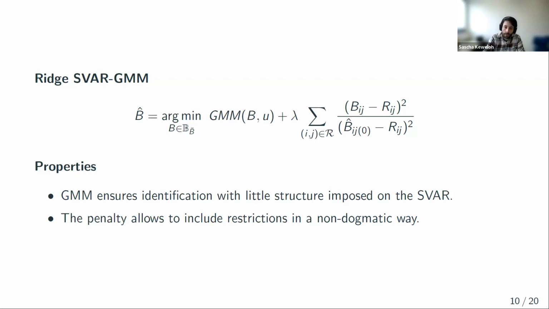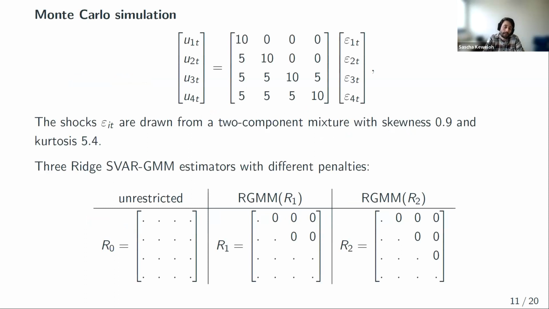Well, fine, but does it work? Here's the simulation. So I simulate a system with 4 variables and 4 shocks, and this B0 matrix. And then I estimate the system using 3 estimators. The first estimator is just a data-driven estimator without any restrictions. Second estimator is the rich estimator, which uses these restrictions, so correct restrictions. The rich estimator shrinks towards these correct restrictions, the first one. And the second rich estimator...